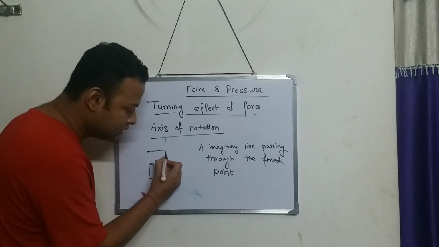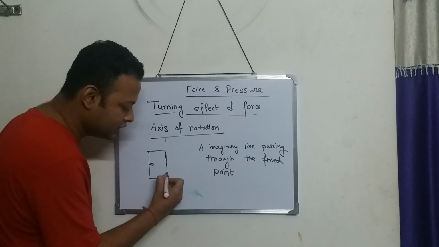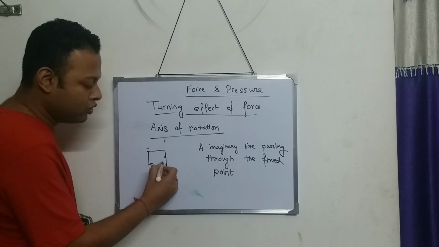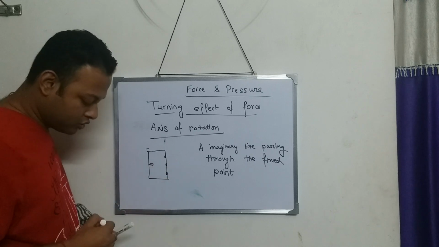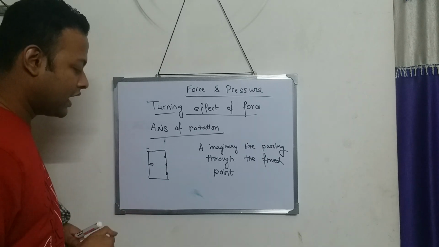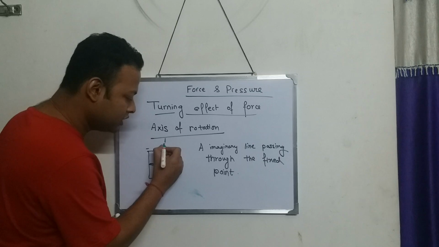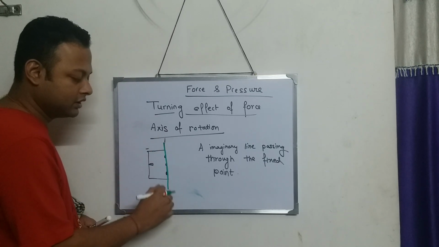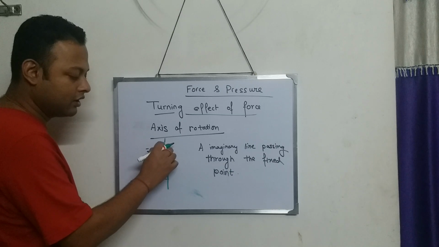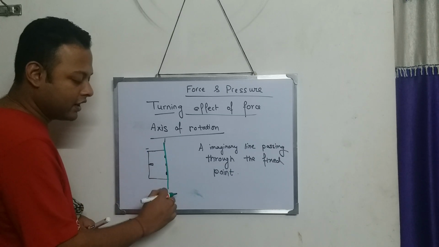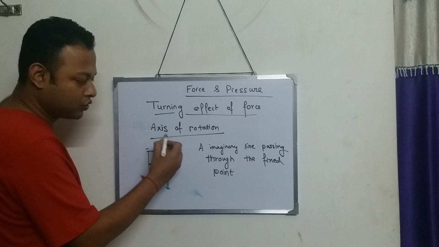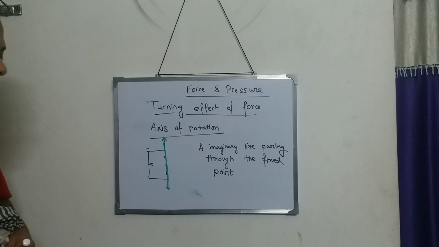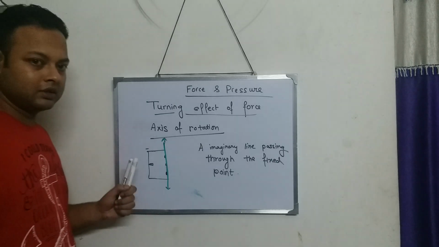So over here, these are the hinges. So the door rotates about the hinges. So where is the axis of rotation? The axis of rotation actually passes through these hinges. So this is the imaginary line passing through the hinges, and this green line is called the axis of rotation for the door. We'll talk about that in much more detail.